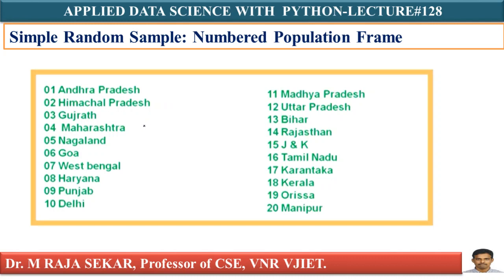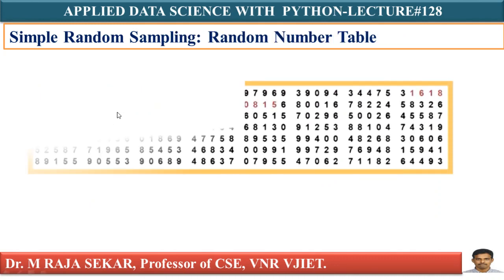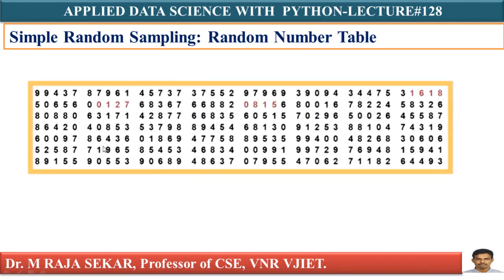First task is to give 2-digit numbers to all these 20 states, like 01, 02, 03. I assigned 2-digit numbers to each state. I collected only 20 states for my study. Next, I am using the random table. This is known as a random table, to choose the states randomly. A random table can be read in any direction.